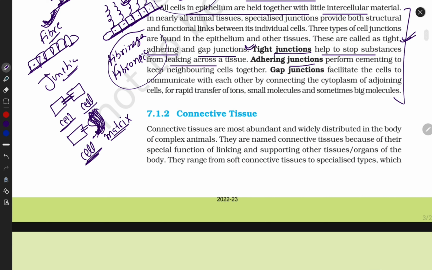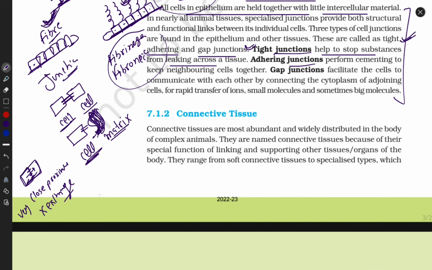This is a cell-to-cell junction, but sometimes it is more compact. These two cells attach in very close proximity. They don't exchange anything, because they are tightly combined. They can't cross anything, not even gas, not even water, nothing.